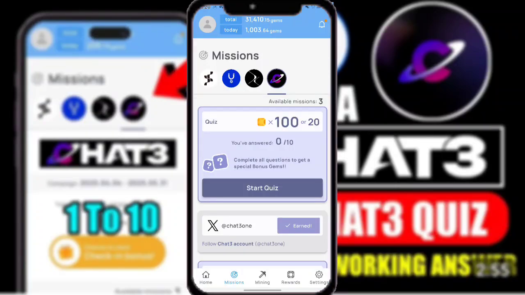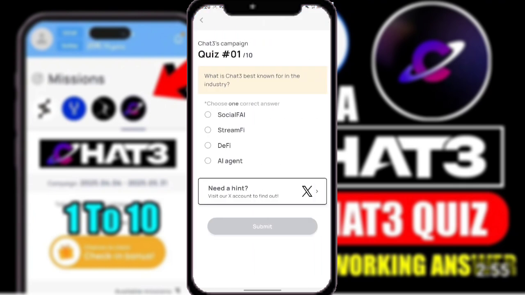So let's go and answer our quiz. So I will just go and import the code without calling the daily code. So number 1 answer, it's B. Streamify. What is industry Chart 3 best known for the industry stream?